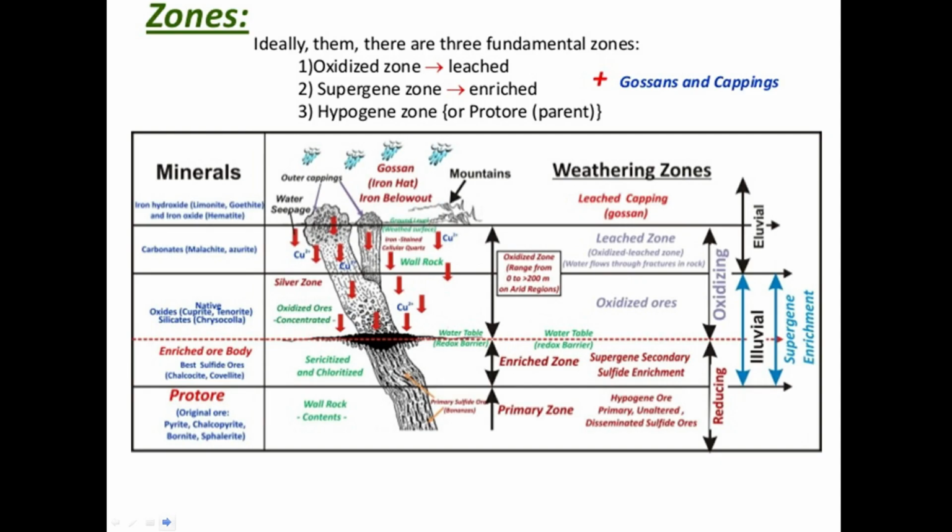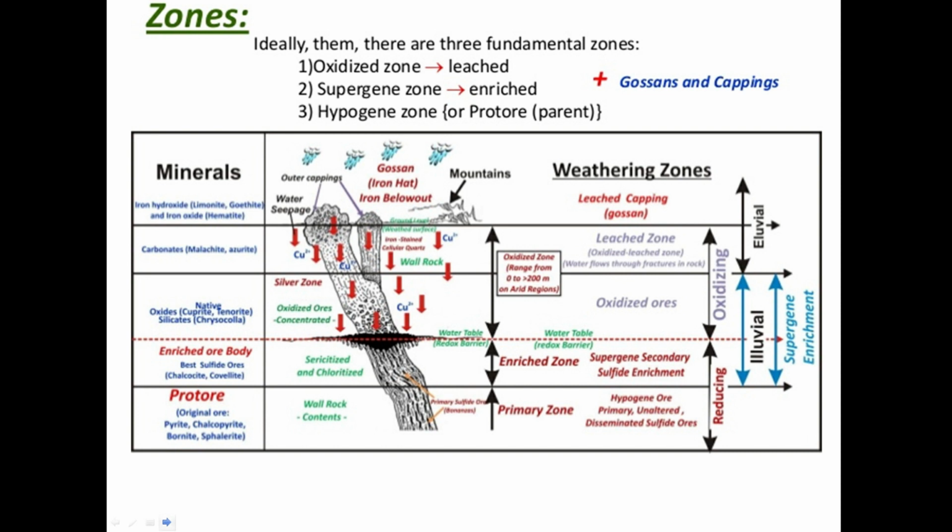Now this is a very good image where you can see at which zone which mineral is present. Such as in gossan we have iron hydroxides like limonite, goethite and iron oxides like hematite. Whereas in the leached zone we have carbonates like malachite and azurite.